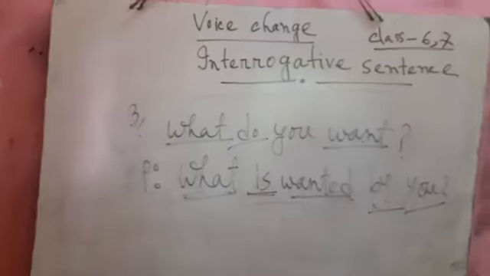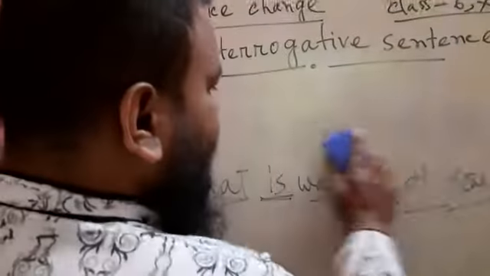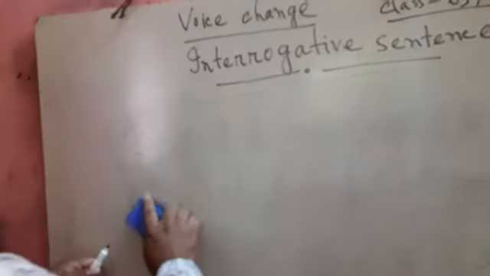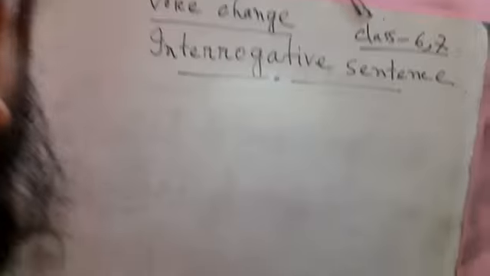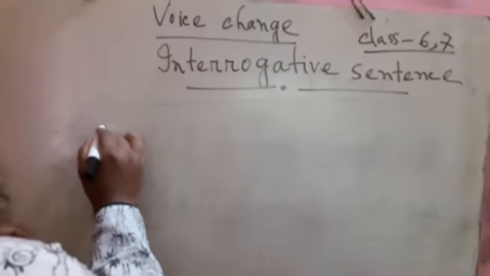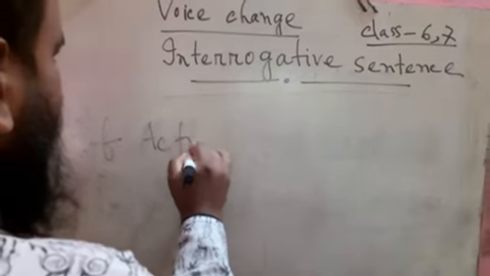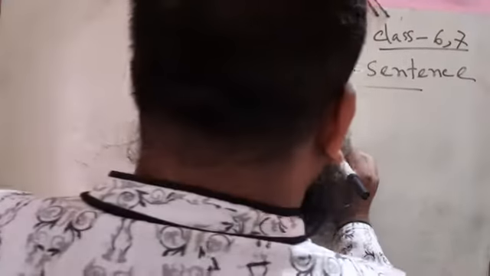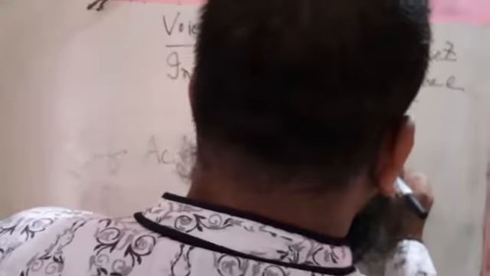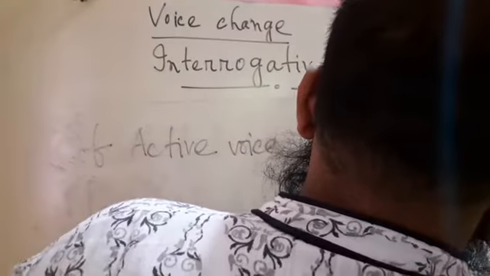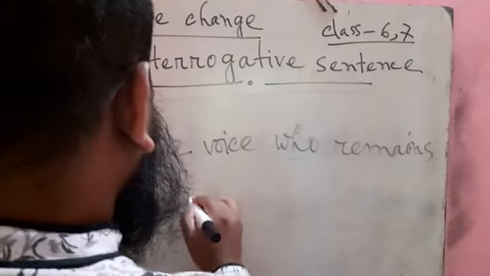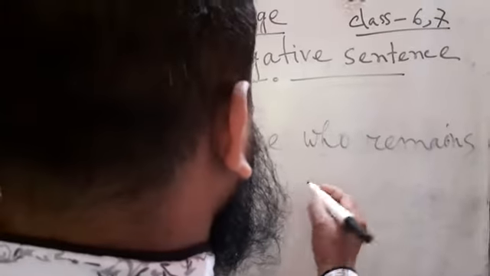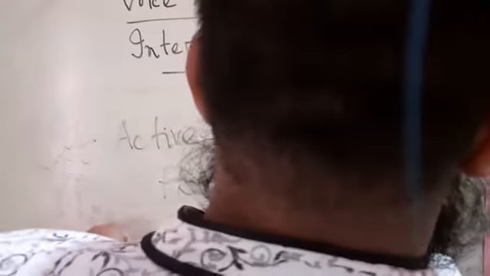Now we will learn, if in active voice who remains, then by whom is used in passive voice.